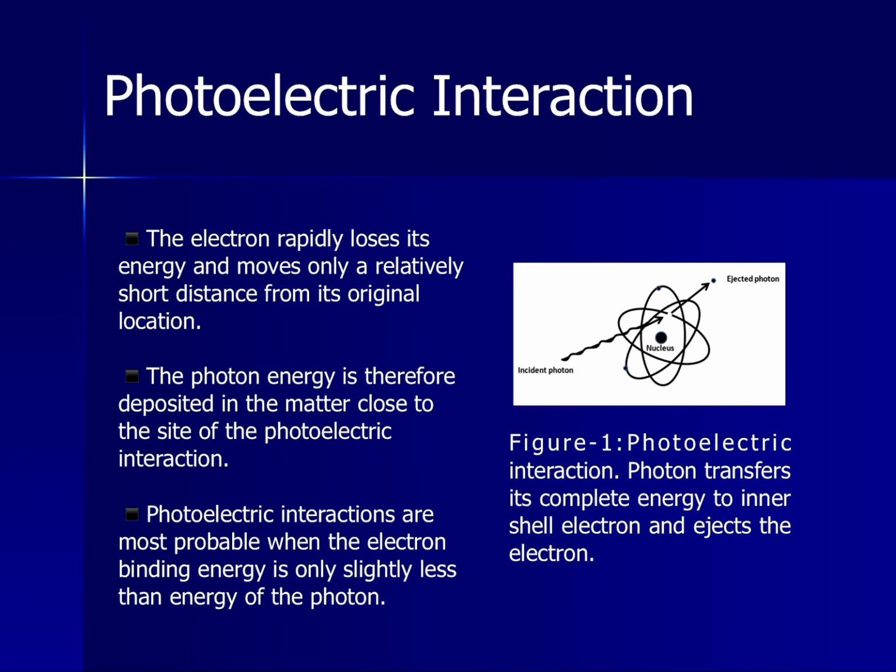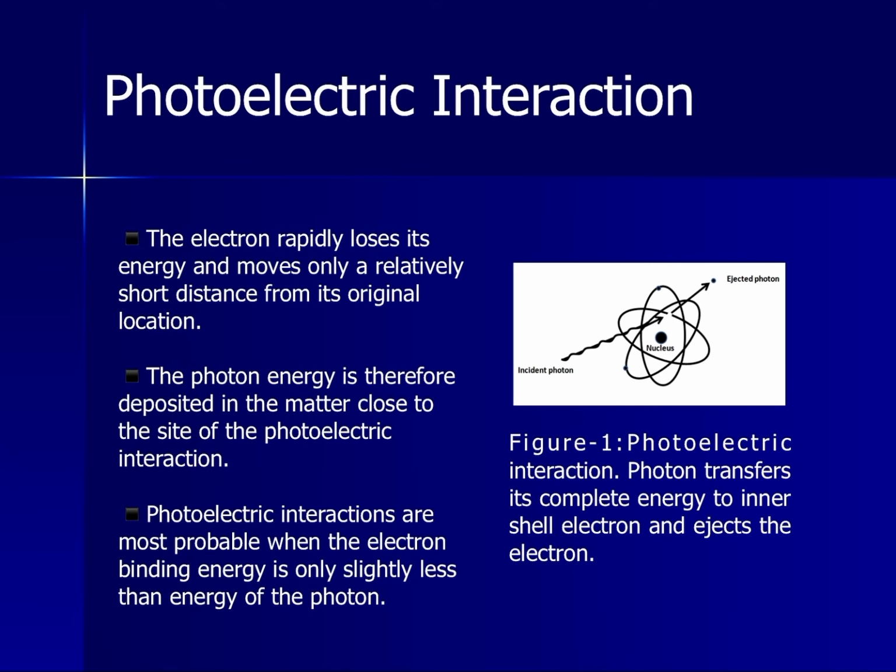The electron rapidly loses all its energy and moves only a relatively short distance from its original location. The photon energy is therefore deposited in the matter close to the site of the photoelectric interaction.